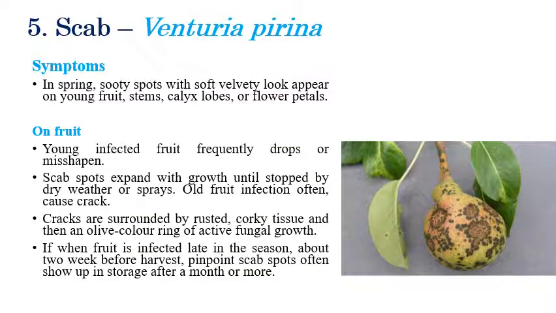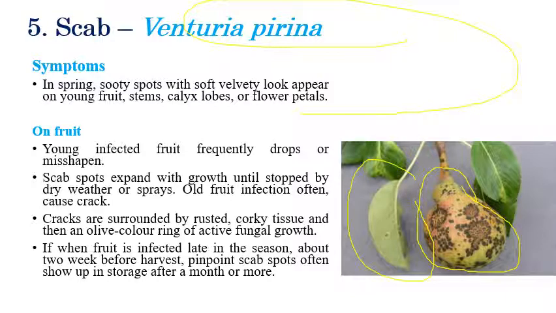So coming to the next disease, scab, which is caused by Venturia pyrina. Symptoms are normally velvety color spots that can be seen on stems as well as fruits and petals. Symptoms can be seen in fruits, leaves, and floral petals also. The name scab itself indicates corky outgrowth. In scab we can see disintegration of tissues. We can see here corky outgrowth or dead-like tissues with a rough corky outgrowth clearly seen, and the size of the fruit is also greatly reduced,